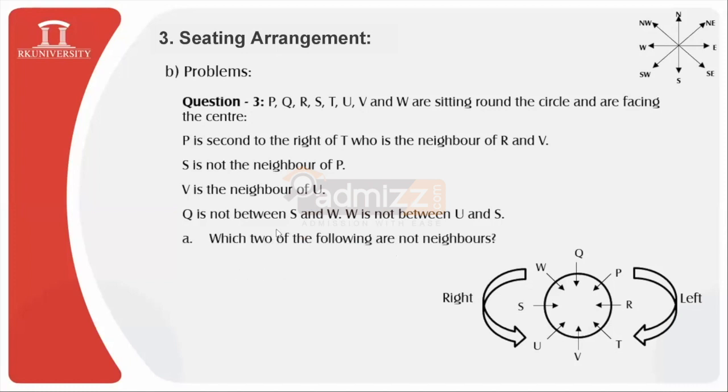Now the first question based on this arrangement: which of the following are not neighbors? The options are: option A is RV, option B is UV, option C is RP, and option D is QW. So yes, definitely it's option A, RV, since R and V have a person T in between and are not immediate neighbors. Very good.